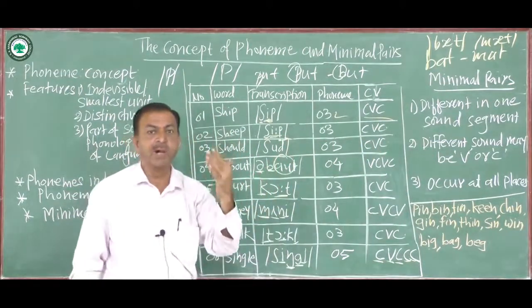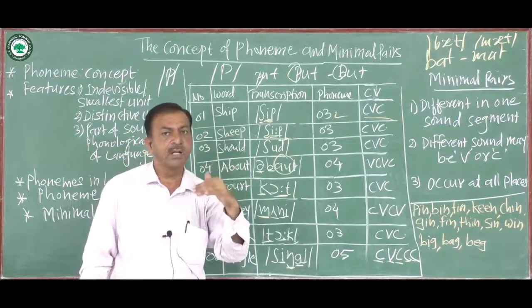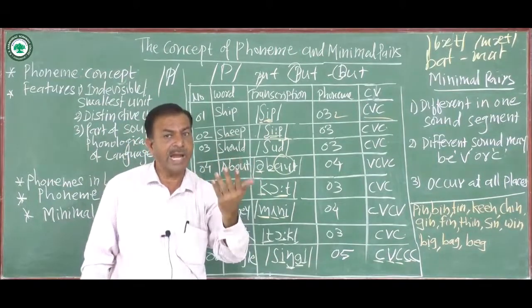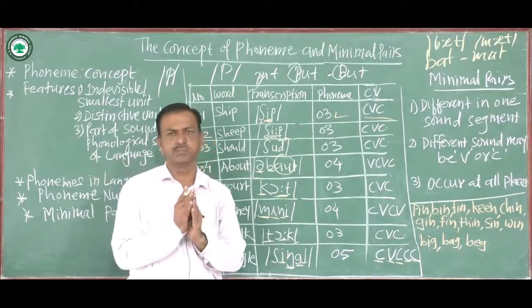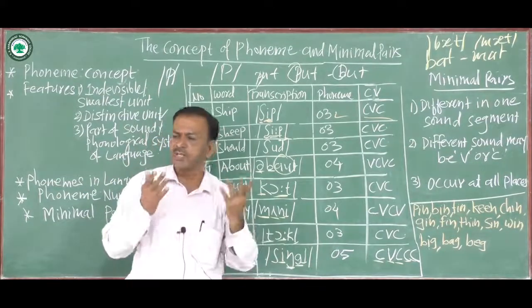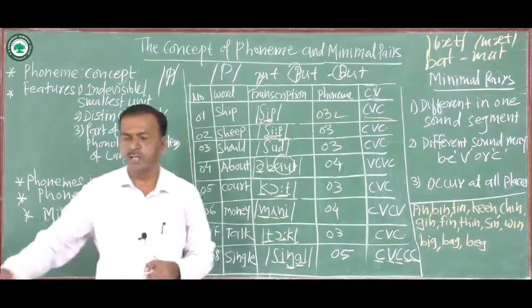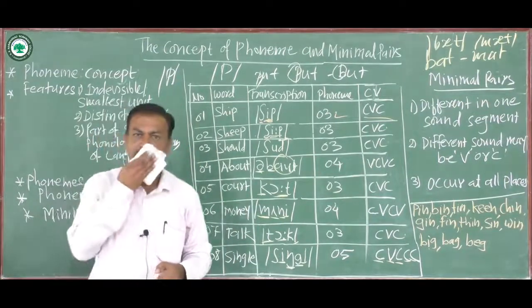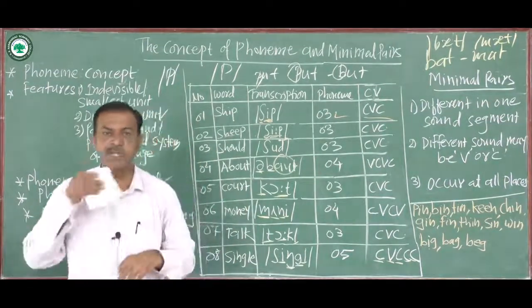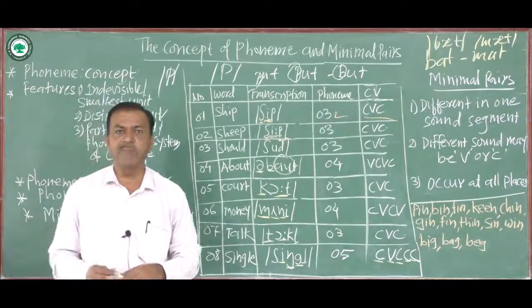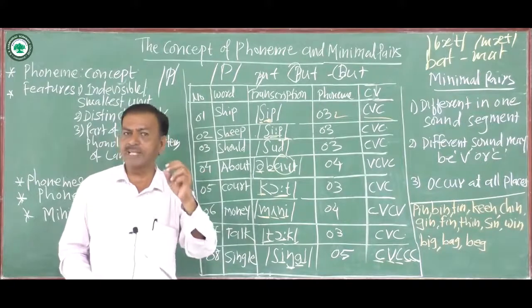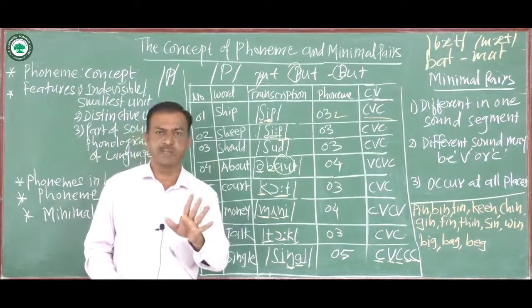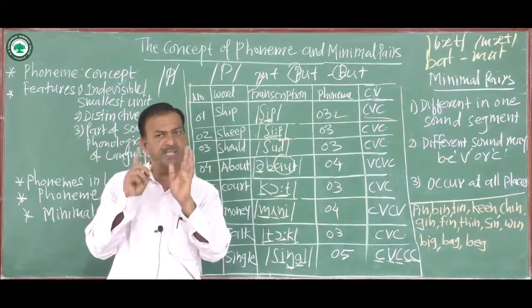So at is the same in b-at and m-at. Only the initial sound is changed and the meaning of the word is changed. So the first feature of a minimal pair is that only one sound segment should be different, not more than one. Please remember it.